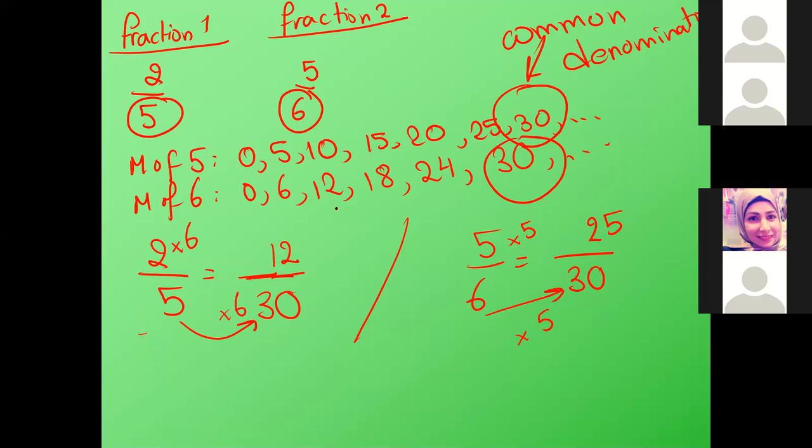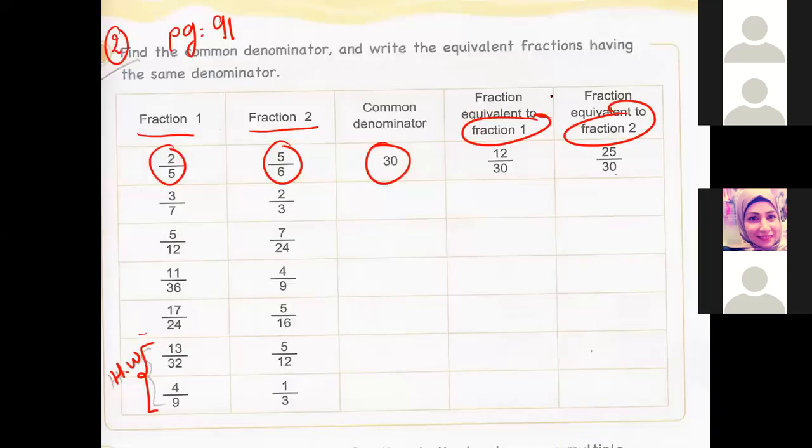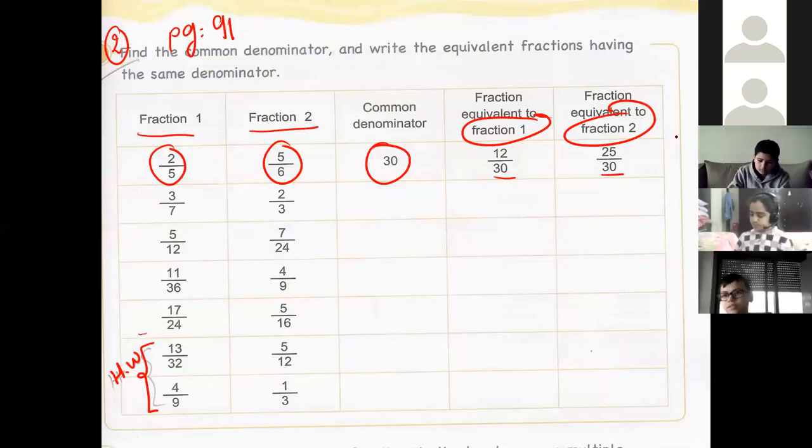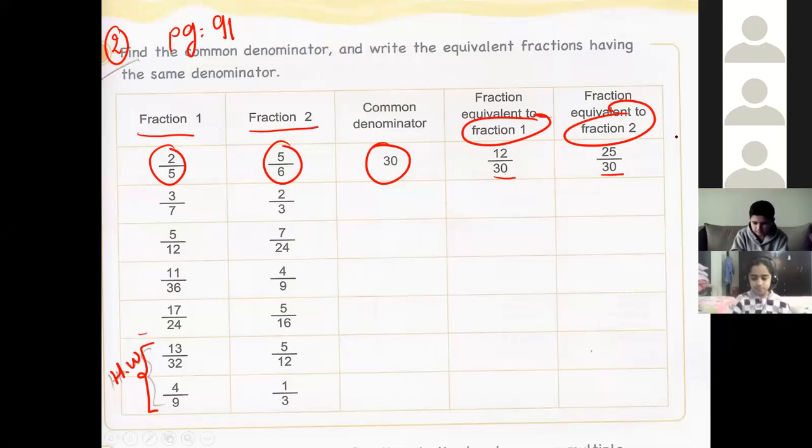So we get two fractions: 12 over 30 and 25 over 30. Both of them have the same denominator, which is 30. Is it clear? Yes.